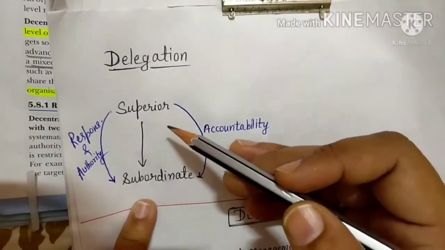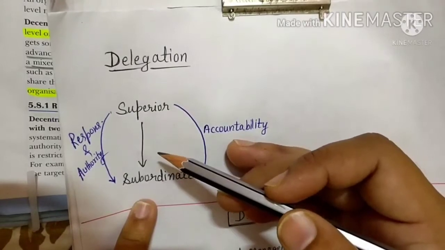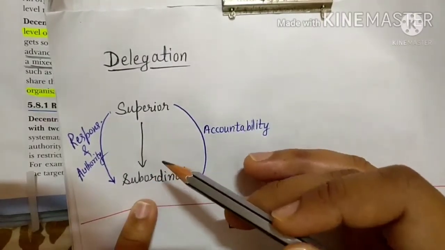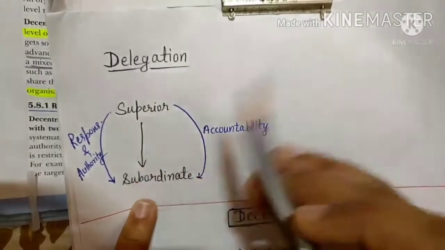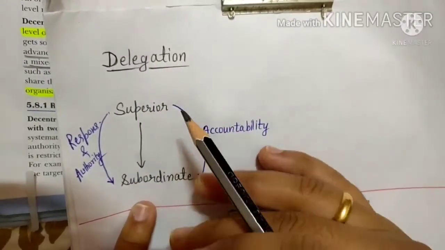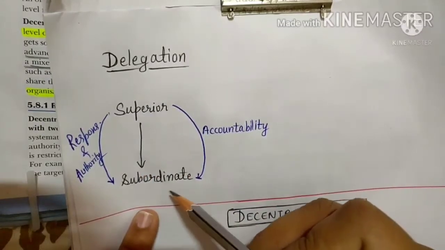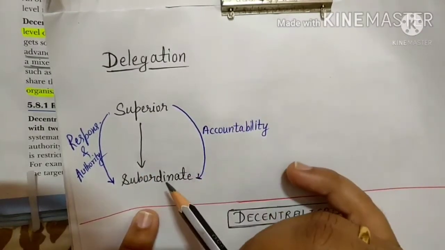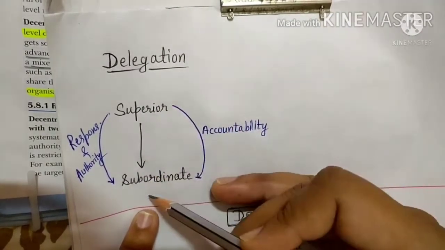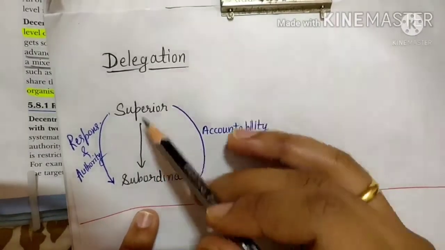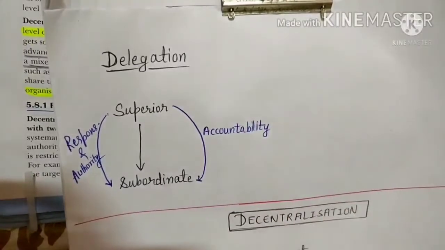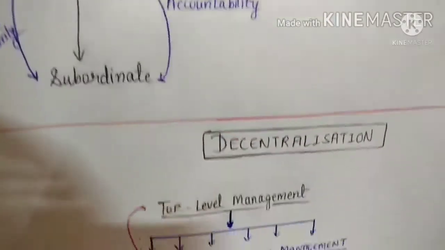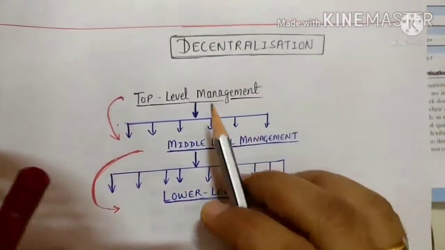Like a manager, the owner has given some work that you have to produce 1000 units. He has given it to the superior, and the superior passes that work to the subordinates, that you have to produce 1000 units. You can see the subordinates are many, like 1 2 3 4 5, so we divide it among that group. So he passed his work on to subordinates. That is called delegation. But when we are talking about the systematic distribution of authority, then it's called what? Decentralization.